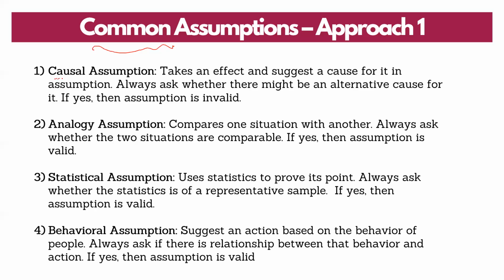So the first type of common assumption that people generally make is a causal assumption. Causal assumption means associating cause and effect, or a particular action and a consequence. Let us see what it means. It takes an effect and suggests a cause for it in the assumption. So in this type of question, there will be an effect. Something has happened, and in the assumption, a cause for it could be given, and you will be asked whether this is a valid assumption or not. It can be, it cannot be.